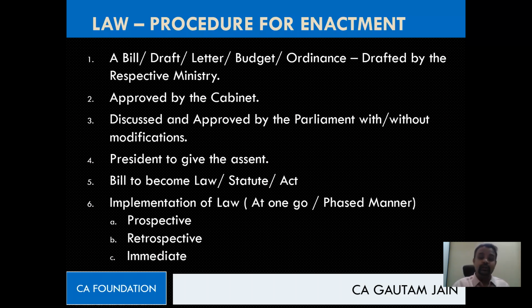So same way, let's say law is made, and law is not made in a particular manner, then what can happen? Chalo.